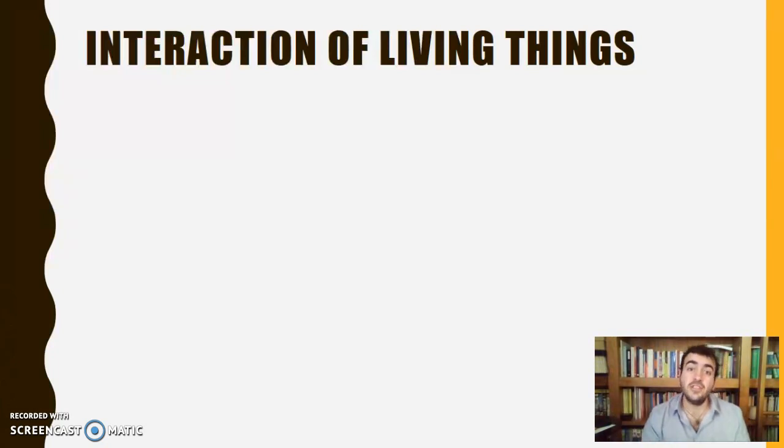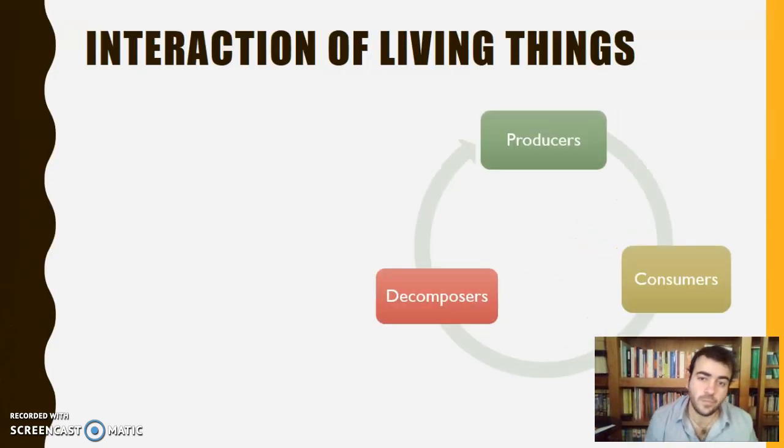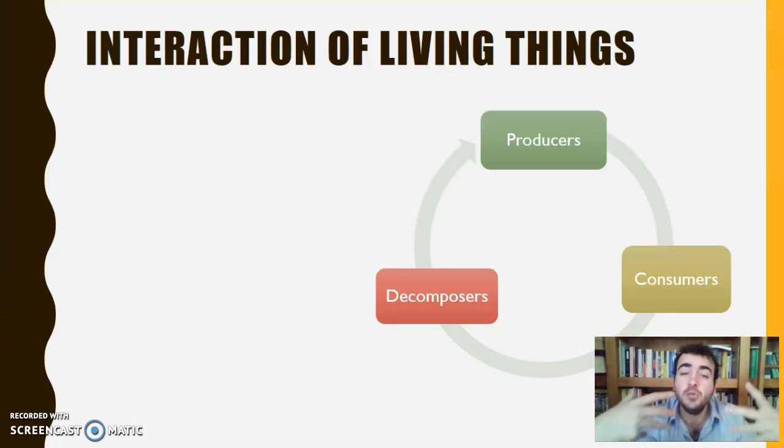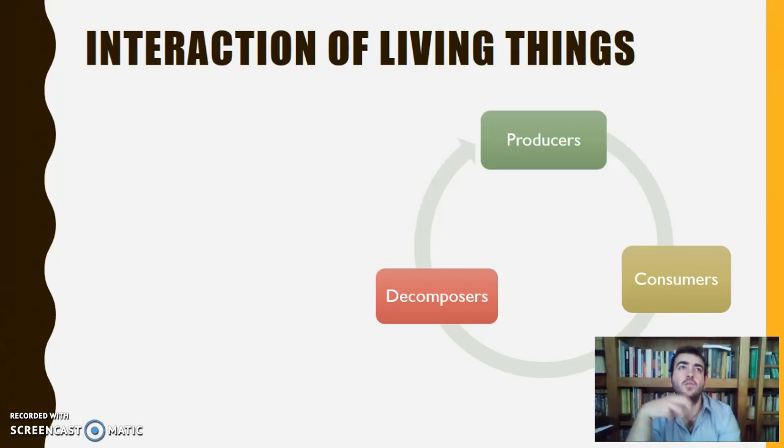Then, interaction of living things. What are the interactions between different living things? Well, we have to know that some living things are producers. It means that they don't need other living things to live, because they produce their own food, like, for example, the algae or the plants, which usually are producers. Now, the consumers are animals or living things that, to do the nutrition, need other living things, usually producers.